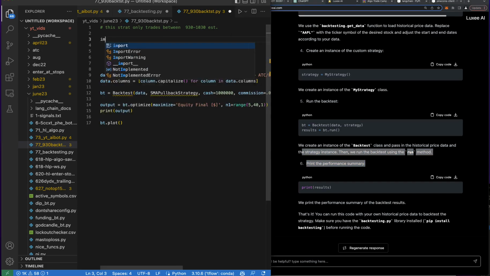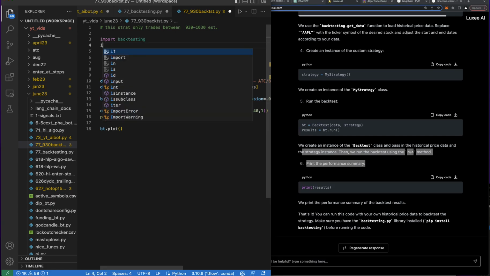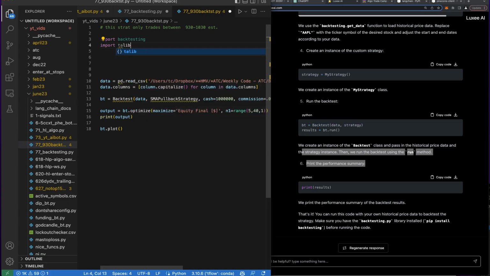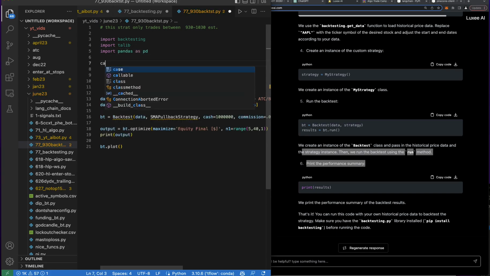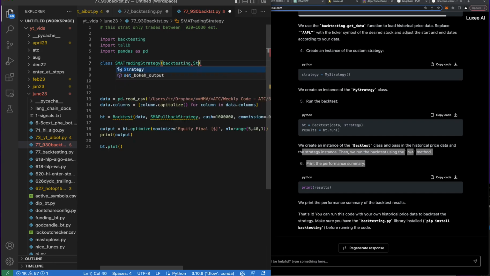But let's go ahead. Like before, we just import backtesting. Let's go ahead, import ta-lib. Let's import pandas as pd. Let's say class equals the SMA trading strategy. And then we'll say backtesting dot strategy.